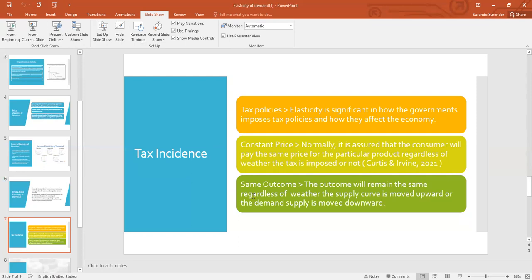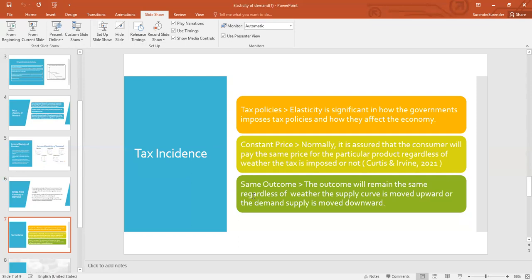The producer also tries to ensure that the consumer gets the same price, because it helps in making a similar market. It is assured that the consumer will pay the same price for the particular product regardless of whether the tax is imposed or not.